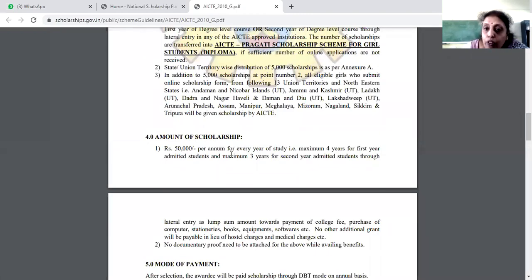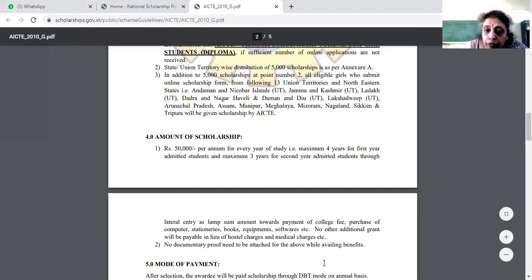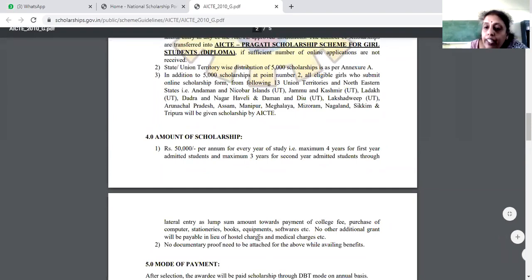That is maximum 4 years for first year admitted students and maximum 3 years for diploma students that they are going to provide. So what are they going to pay for? This amount is mainly paid for the college fee, purchase of computers, stationery, books, equipment, software, etc. And no other additional grant will be applicable in lieu of hostel charges and medical charges. So they're not going to give anything extra.